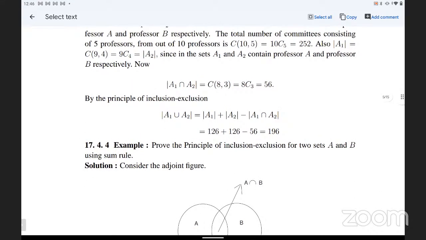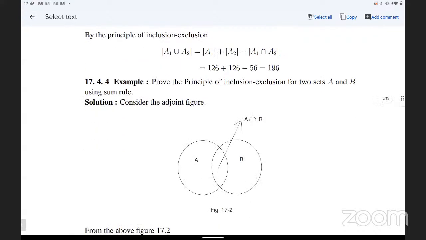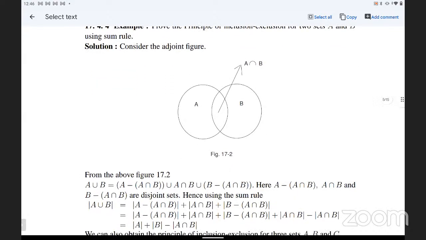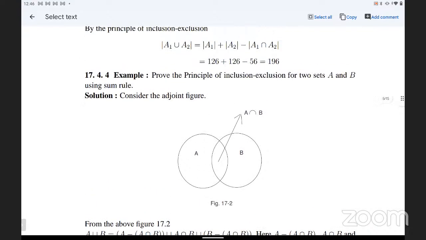Otherwise, that is direct; we can take 252 minus 56. This is the overall idea of how the principle of inclusion and exclusion will be applicable. Next is the principle of inclusion and exclusion for the two sets A and B using the sum rule. Consider the adjoining figure, the Venn diagram. The question asks to prove the principle of inclusion and exclusion for the two sets A and B using the sum rule.